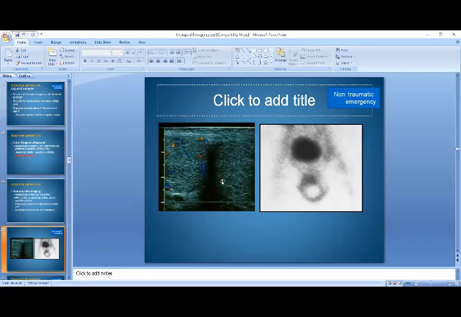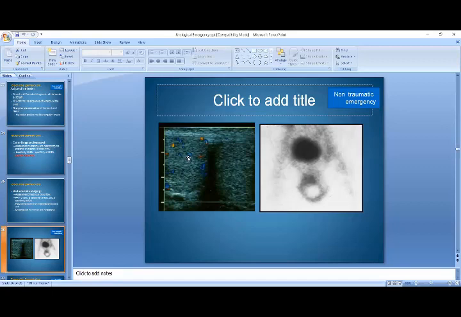So here you can appreciate that this testis has a good blood supply, and this is probably the normal testis. On the other hand, in the next corner of the figure, this is the image of the contralateral testis, and it is not showing any vascularity.